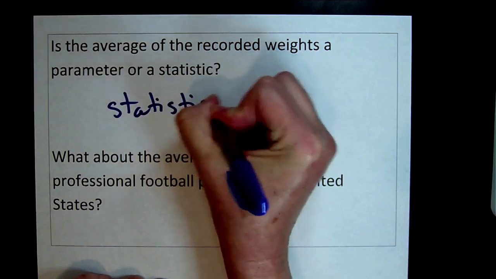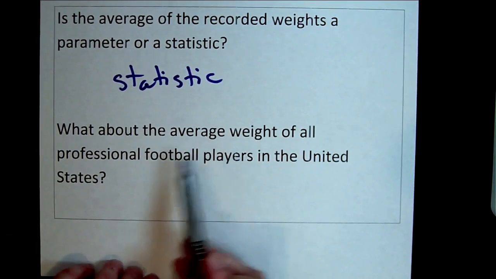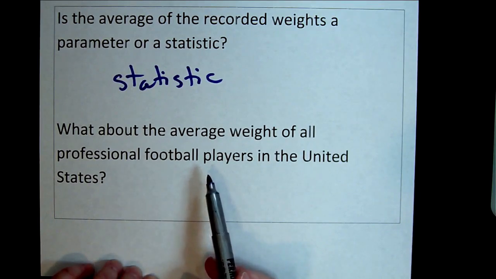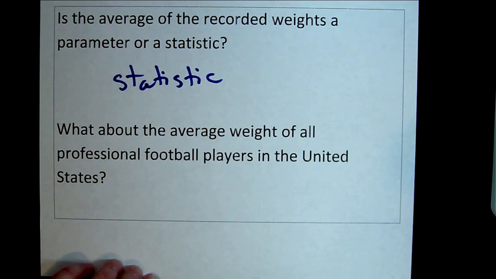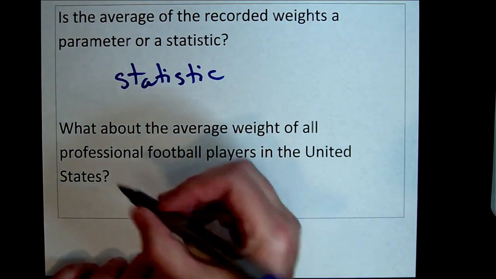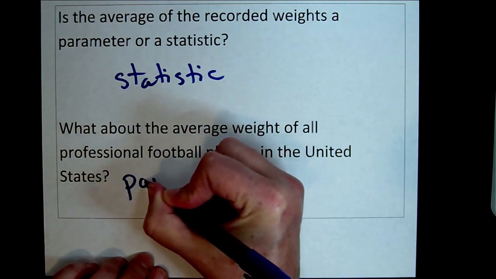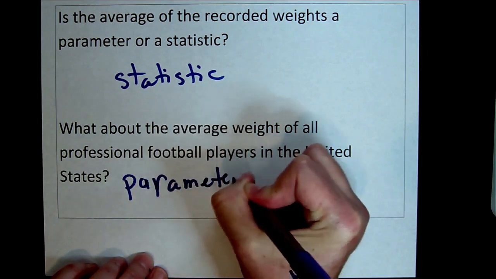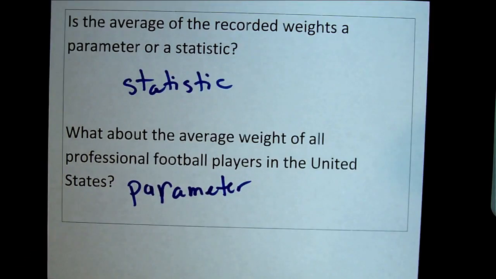So that's a statistic. On the other hand, if we knew the average weight of all of the professional football players in the United States, remember, the population is all the professional football players in the United States, so the average now is a number describing the population, so that is a parameter. Right, so sample, statistic, population, parameter.